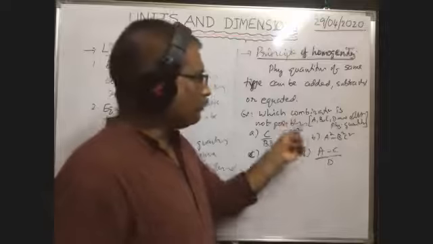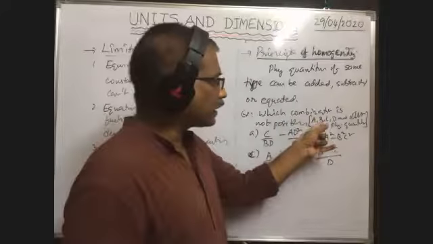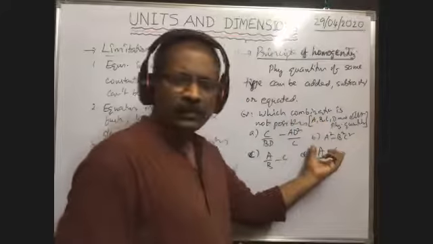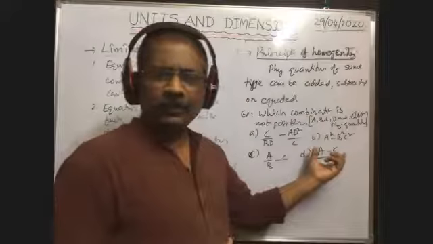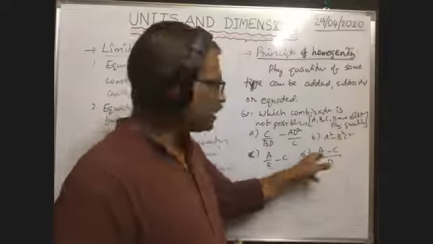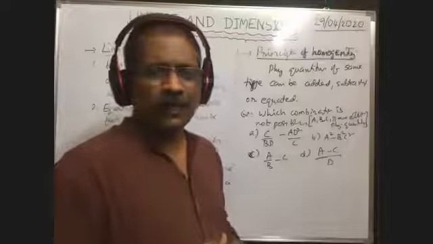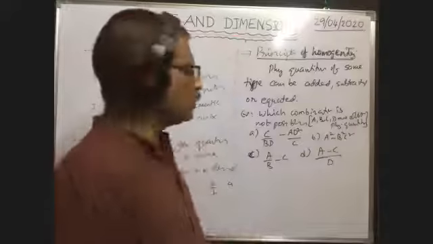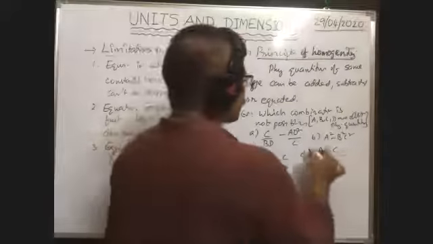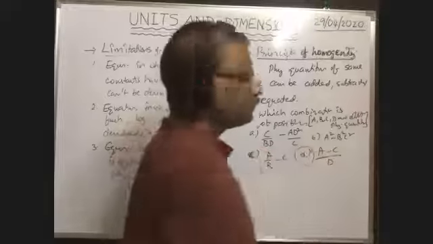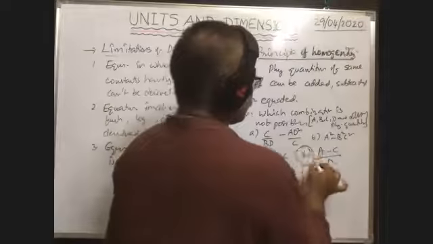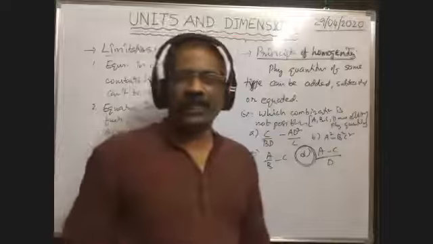But physical quantities are of different types. Can we add? No. That's why A minus C is not possible. That's why this option is not possible. So the answer is this one. Okay, in this way we had to write. Last one.